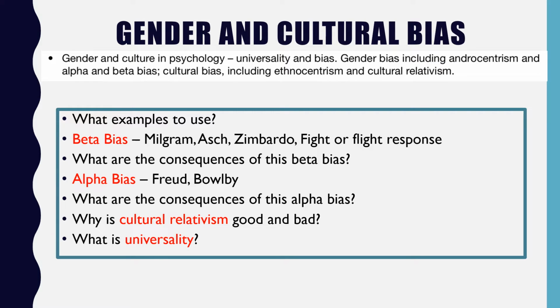So we've got the specification there at the top. So gender and culture in psychology, universality and bias, gender bias including androcentrism and alpha and beta bias, cultural bias including ethnocentrism and cultural relativism. So that's the specification. Now here's some issues I think students face with issues and debates in the gender and cultural bias. The first one is what examples to use.